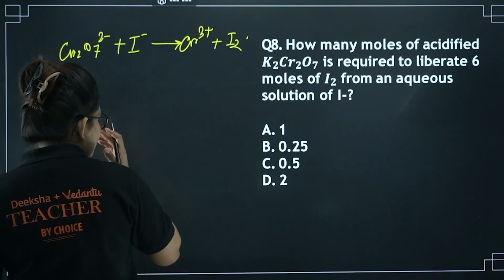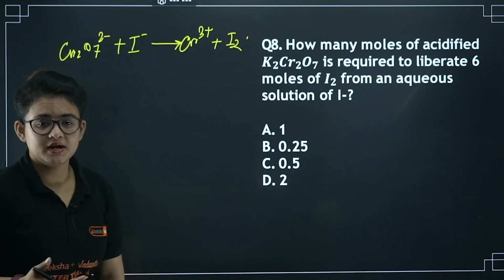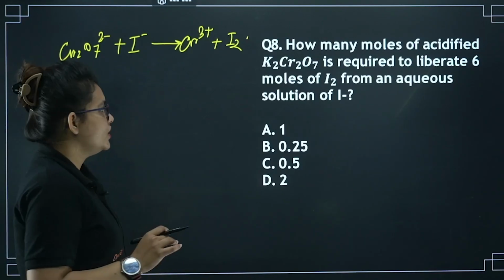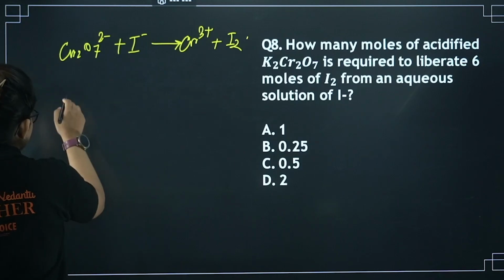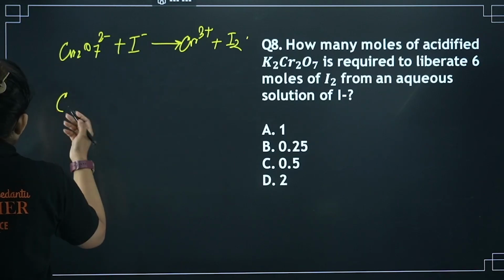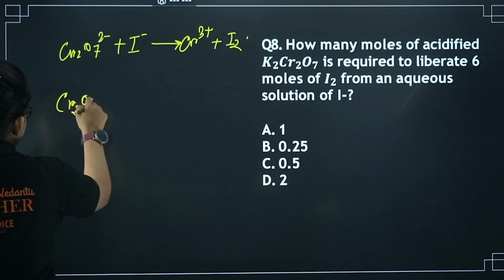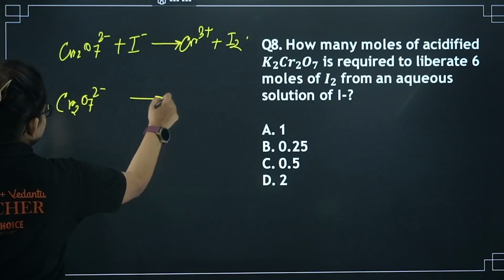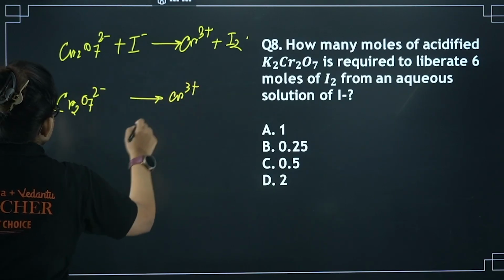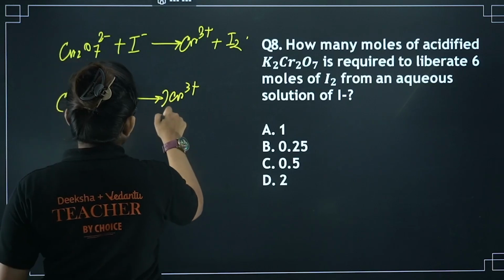Now I have to balance it to understand the stoichiometry. So if I balance it in the normal ion electron method, Cr2O7 2- will give you Cr3+. So let's balance the chromium at first.